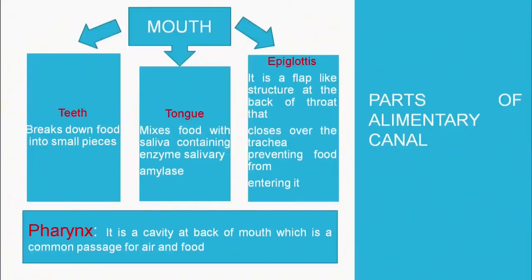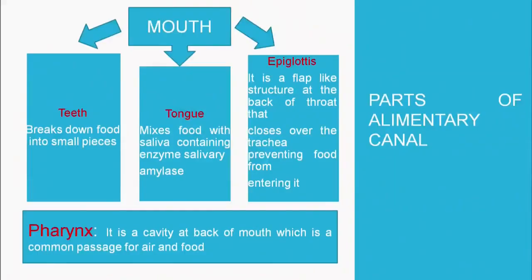The first structure is the mouth. The mouth contains the teeth. The teeth help in breaking down the food into smaller particles. Why do we need to break the food into smaller particles? So that the enzymes can act on it by increasing the surface area, and the digestion can go on in a better way.